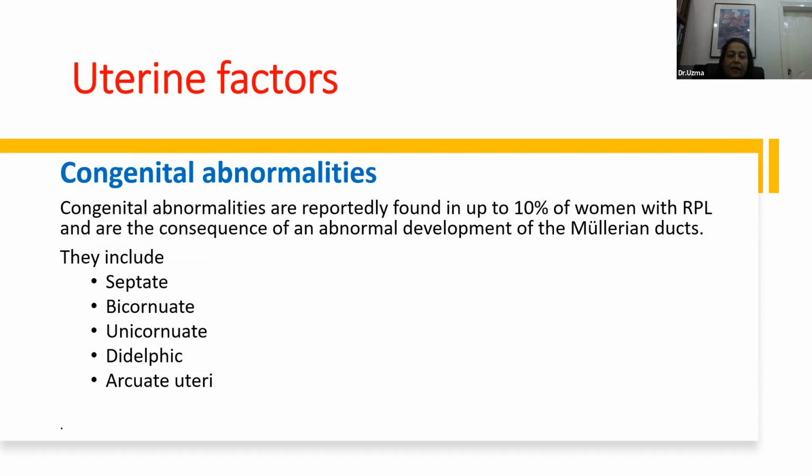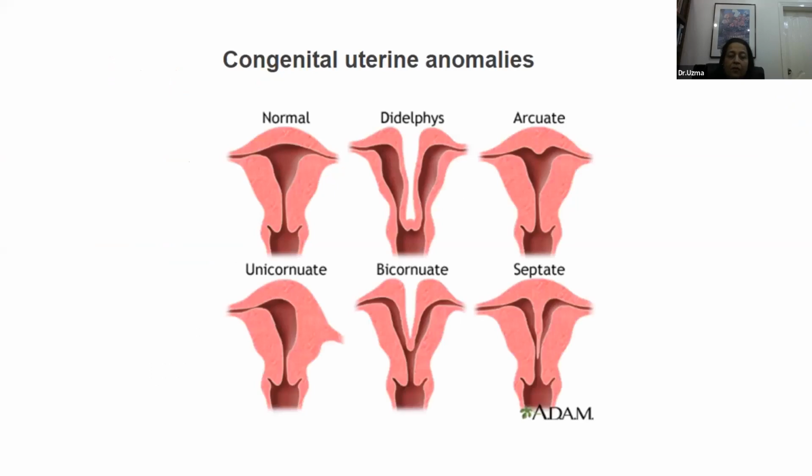Considering the congenital abnormalities, there is a whole spectrum of congenital abnormalities, starting from septate uterus to bicornuate, or it could be a unicornuate uterus. There could be complete failure of fusion of Müllerian ducts, and that can lead to didelphys uterus, or there could be an arcuate uterus. So these are the different congenital uterine abnormalities which I was talking about.